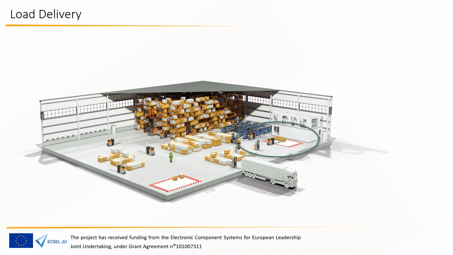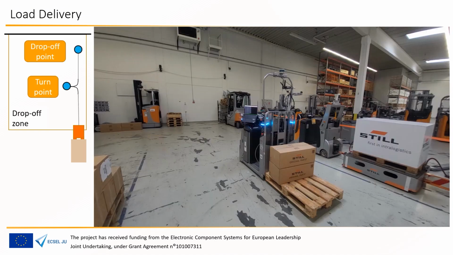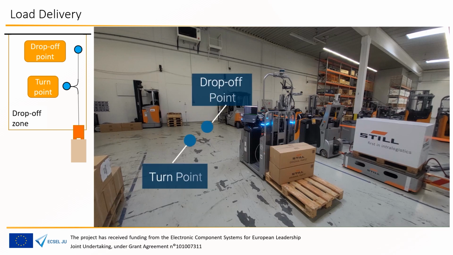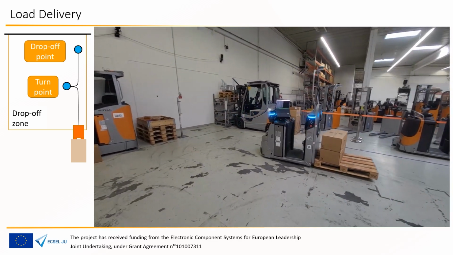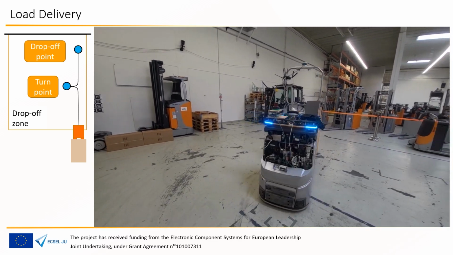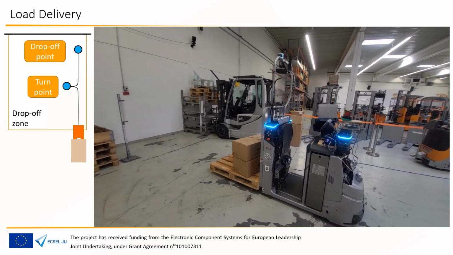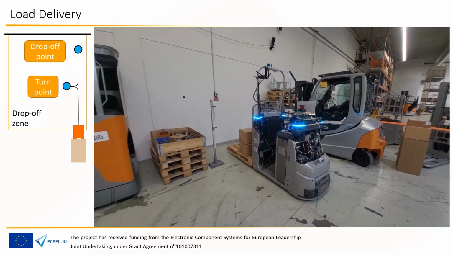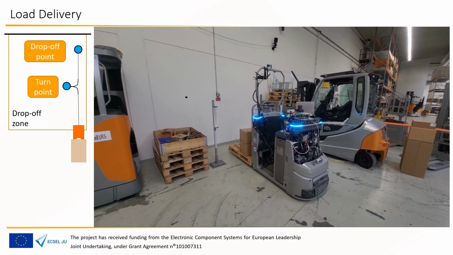Load delivery. After reaching the road network entry point of the drop-off zone, the vehicle scans the drop-off area, defines the turn point and the drop-off point based on the given scenario, and calculates the appropriate path. By using autonomous navigation features, the vehicle approaches the drop-off point by bypassing obstacles.